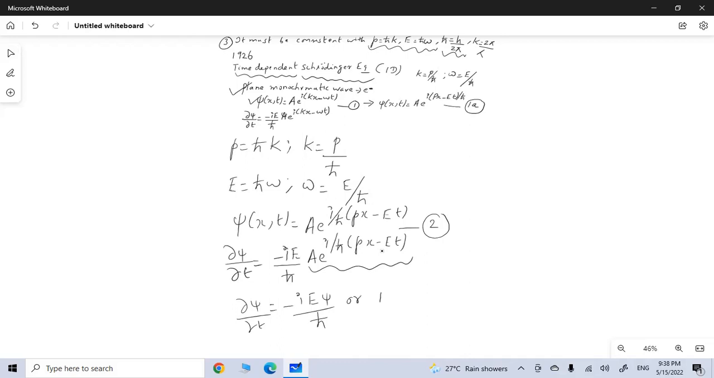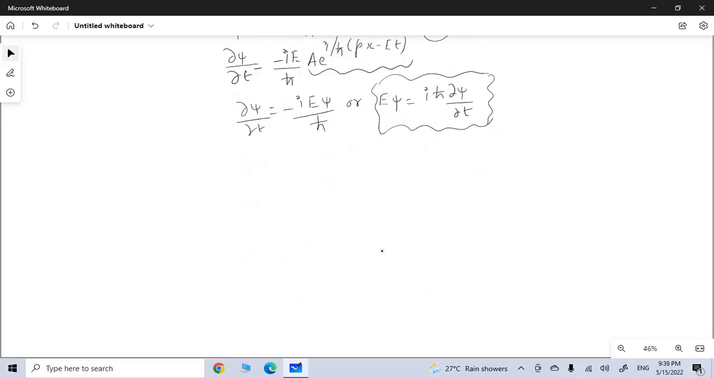Or in other words, we can express Eψ = iħ ∂ψ/∂t. So how do we get this relationship? We rearrange the terms and find the relationship for Eψ, which is going to be the negative of ħ by i, and that can be written as iħ. We just want to eliminate the negative symbol, so we rewrite this equation as iħ ∂ψ/∂t.